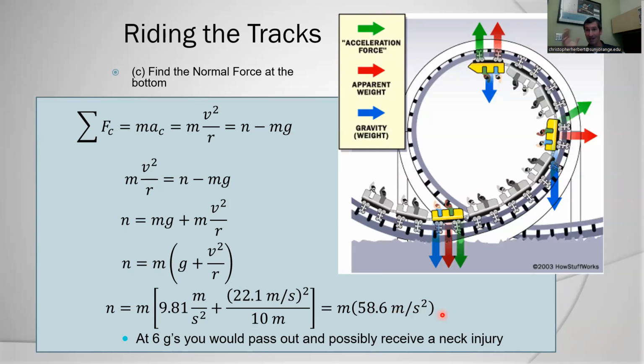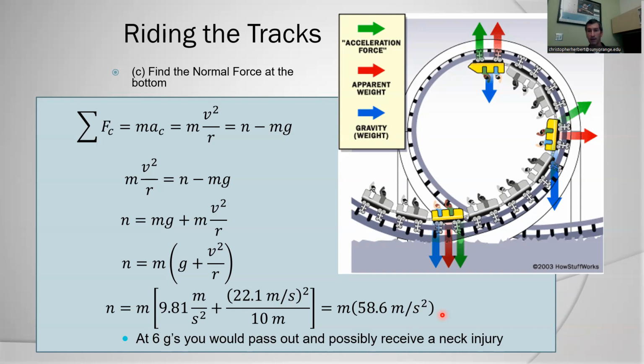So, okay, 6 g's, just to give you some perspective, would cause most people to pass out. At 6 g's, you also might have neck injuries from this. There's no way we want people to become injured on these rides or people to pass out. Yeah, people will pass out due to, I don't know, fear. But mechanically, we don't want the blood to be pushed out of their heads. We talked about this when we talked about centripetal acceleration and fighter pilots doing high g turns.